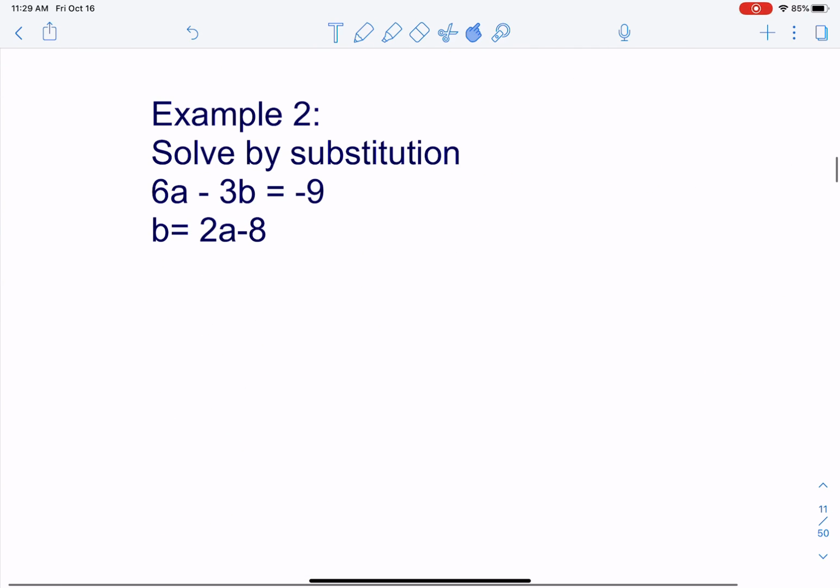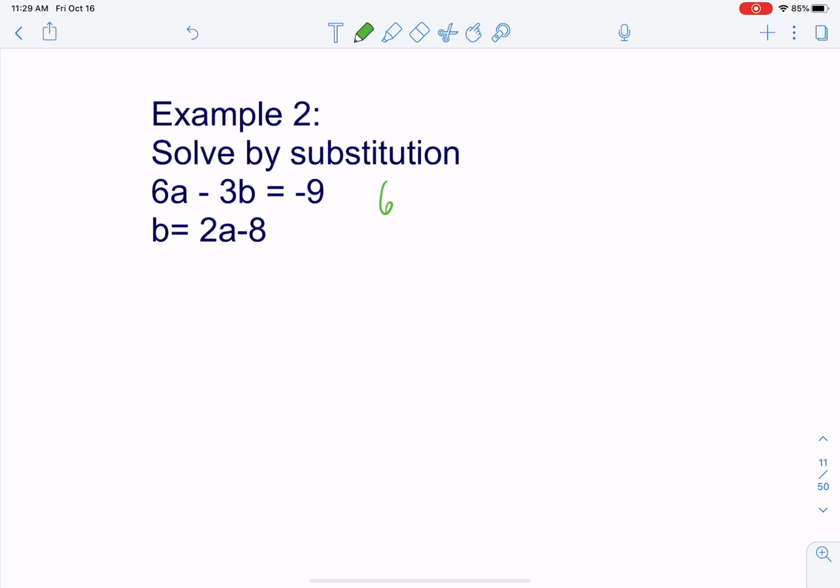Now example 2 says to solve by substitution. Now why is that a good choice? Well, do you see here how it says that b equals 2a minus 8? So that means in the other equation we can take out the b and replace it with 2a minus 8. Hence the word substitution. We can substitute it in.